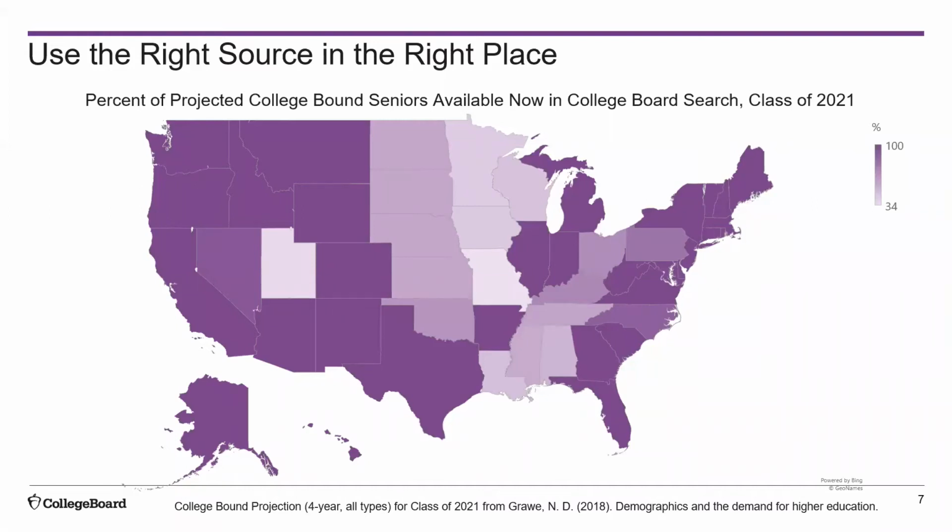For example, in Texas, Grawe projects that roughly 165,000 students from the class of 2021 will enroll at a four-year higher education institution. In search today, College Board has more than 274,000 students available in Texas in the class of 2021. So if you're searching in any of the dark purple states on this map, College Board likely has the highest volume of students available and thus should be your primary source for names. If you're getting names from another source other than College Board prior to getting them from College Board, you're probably getting duplicates that you could have avoided.